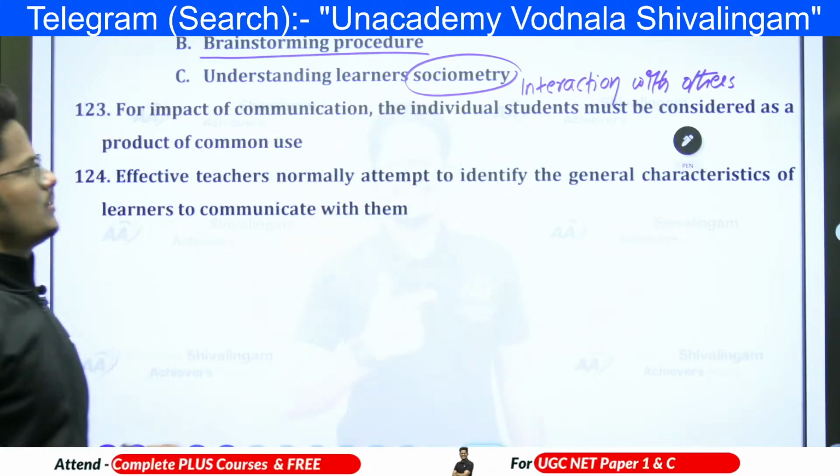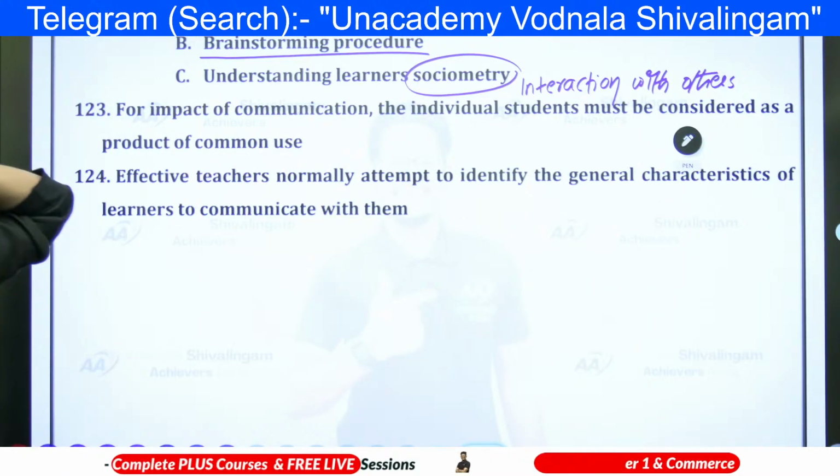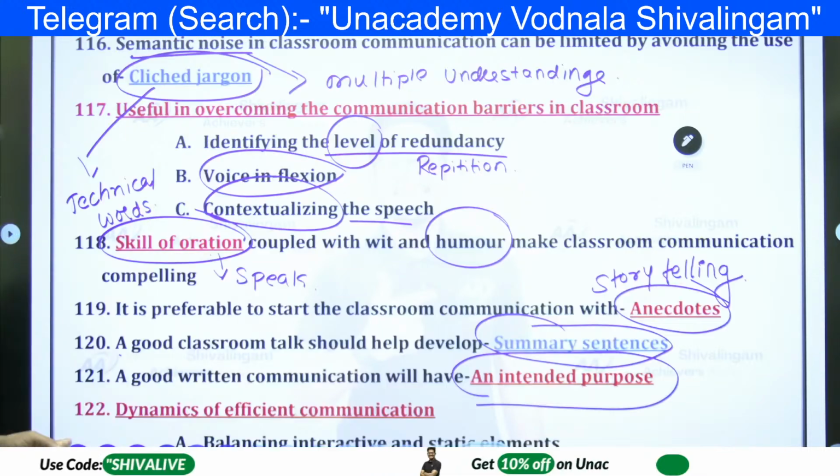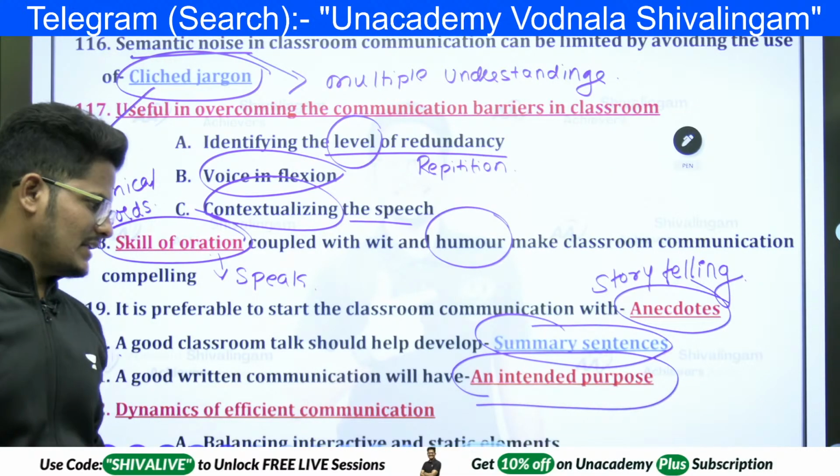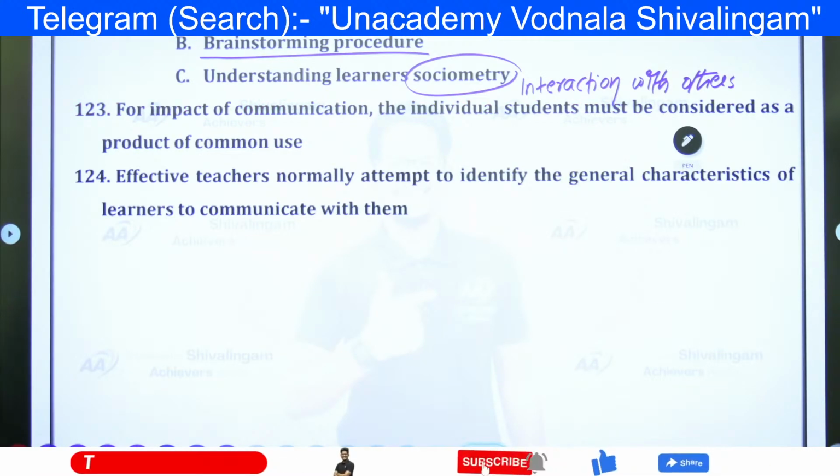Right? So here, understanding the learner's sociometry and brainstorming procedure, as well as here balancing interacting and static elements.